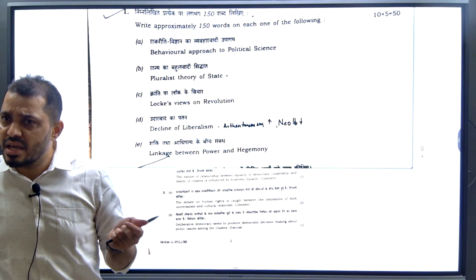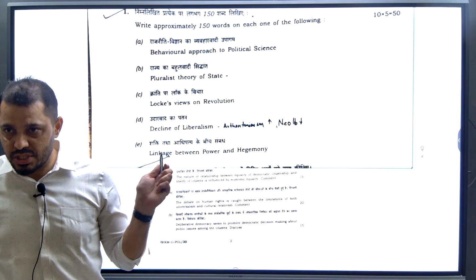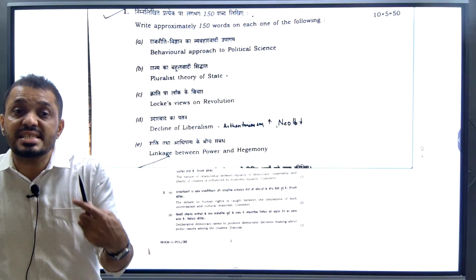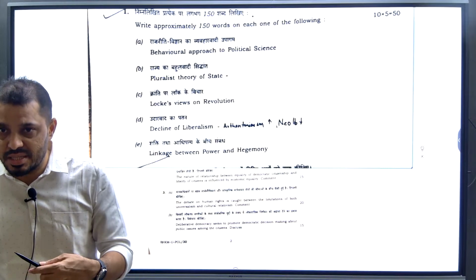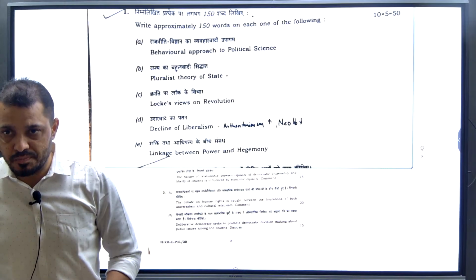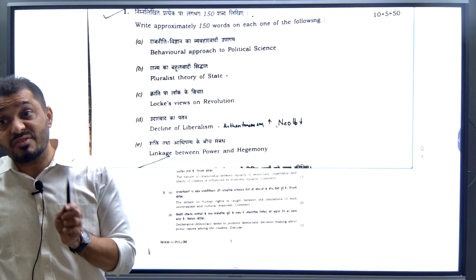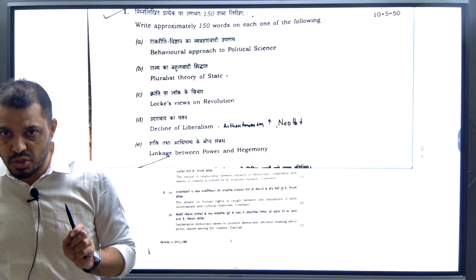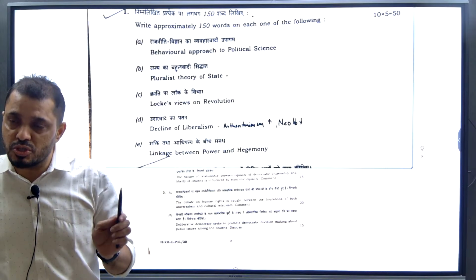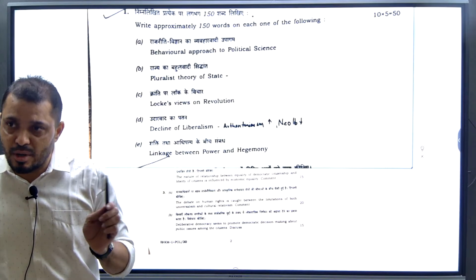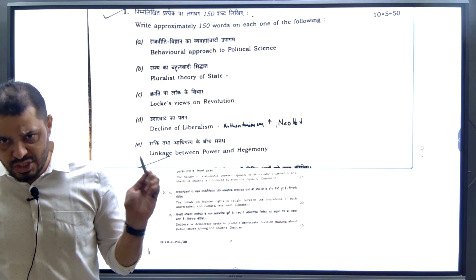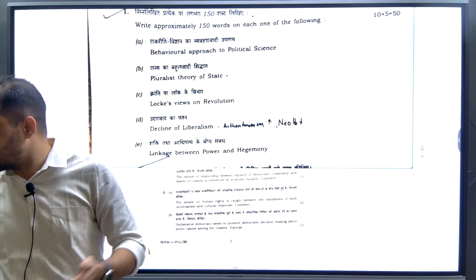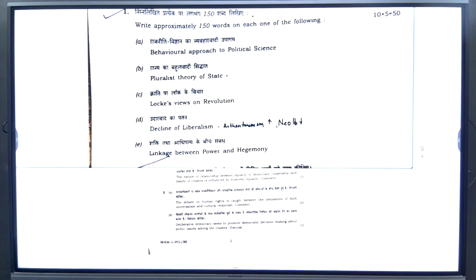Yesterday's exam was on liberalism. The decline of liberalism question came, which means the criticism of liberalism. We discussed the criticism of liberalism, and you can find it in the handouts also. We discussed in detail the three types of liberalism too. Almost all five classes we dedicated to the liberalism topic itself. So from the ideologies, liberalism, socialism, fascism, Marxism and feminism, liberalism was the one which appeared. In the next exam, it may be fascism, it may be socialism. So be thorough with your notes. Are we clear about this, guys?